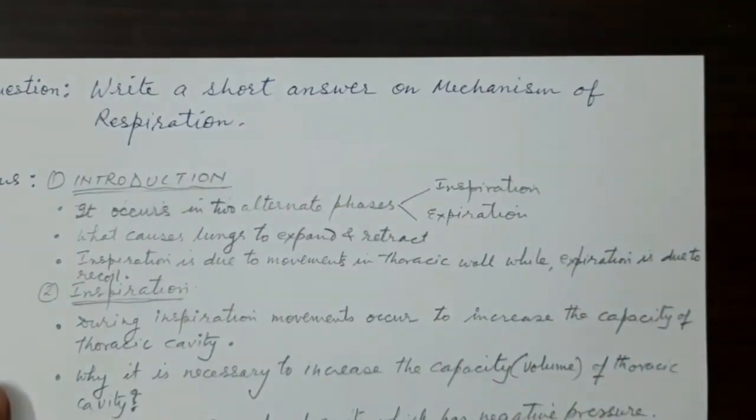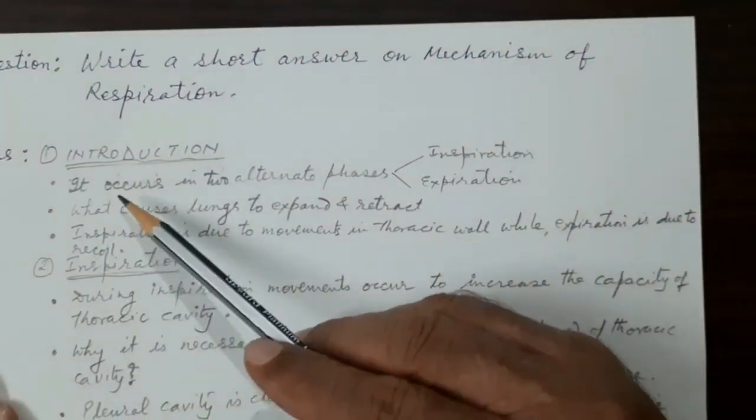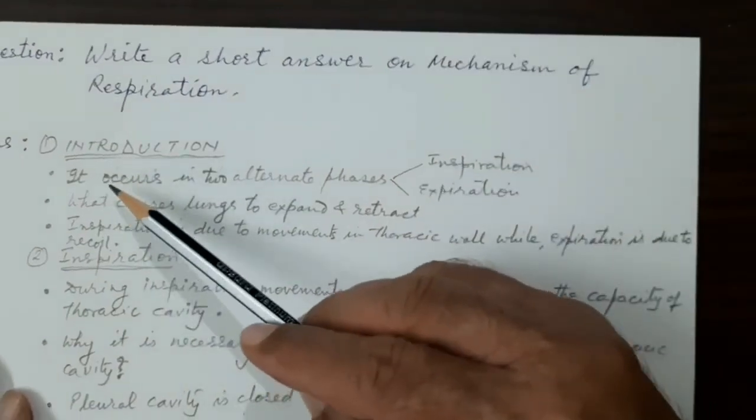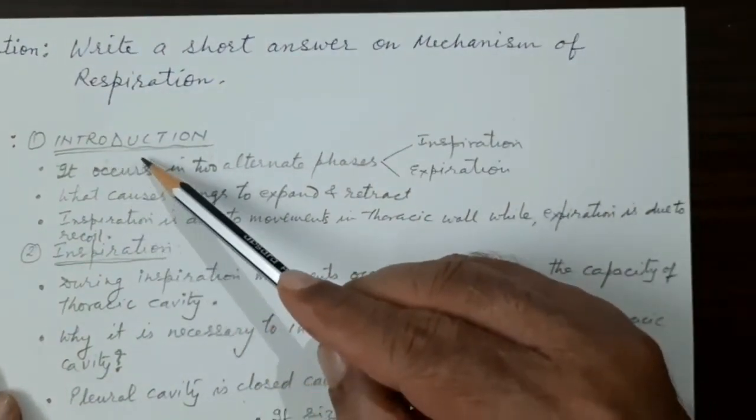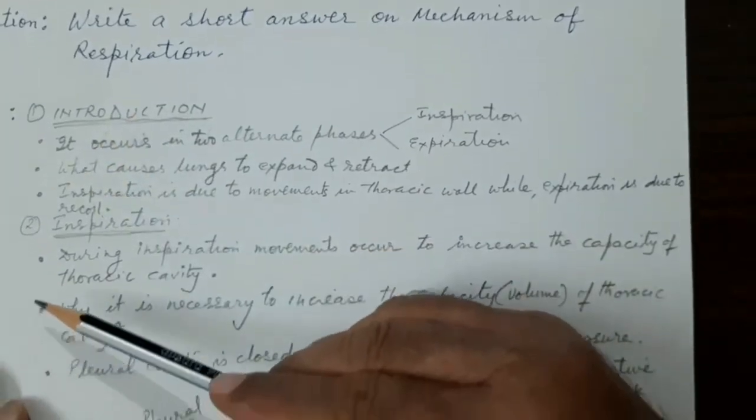So this mechanism of the respiration I am going to tell you. You can note down in your notebook. Introduction: I will just introduce the mechanism of respiration.